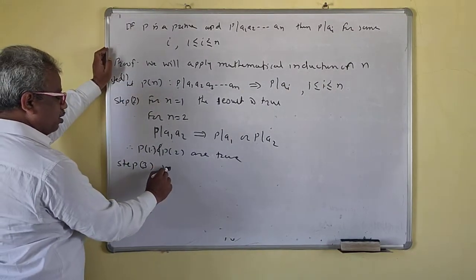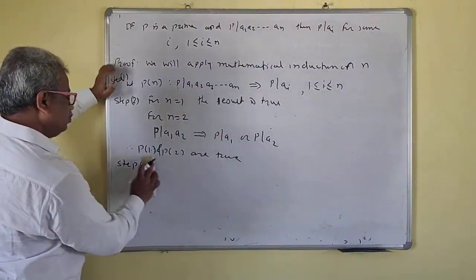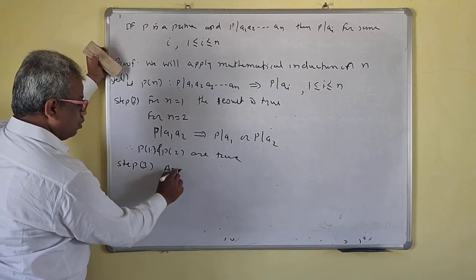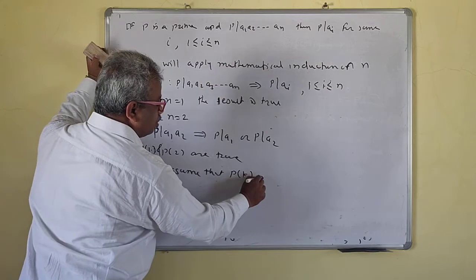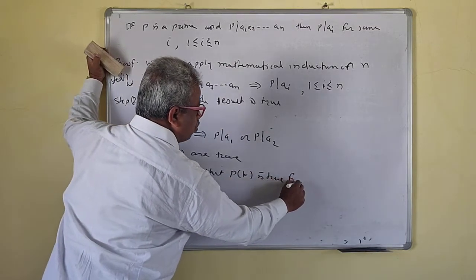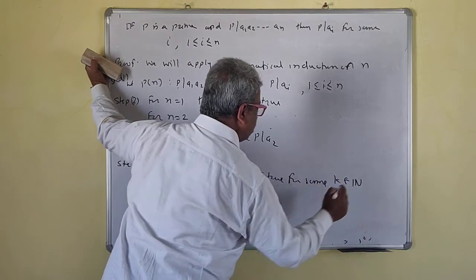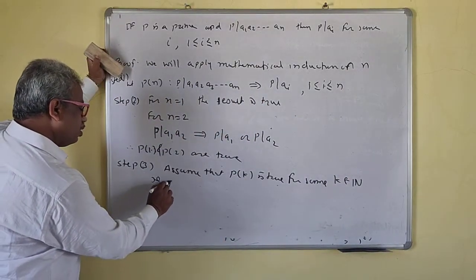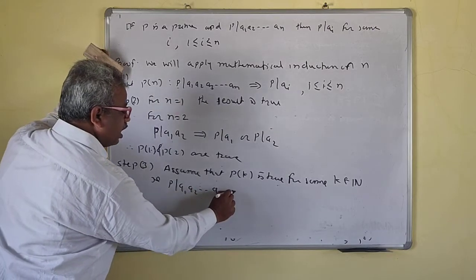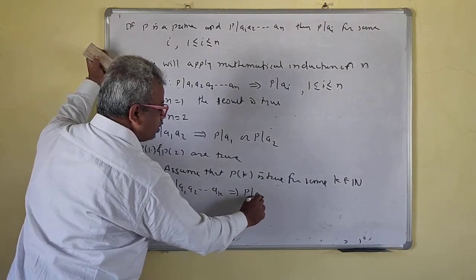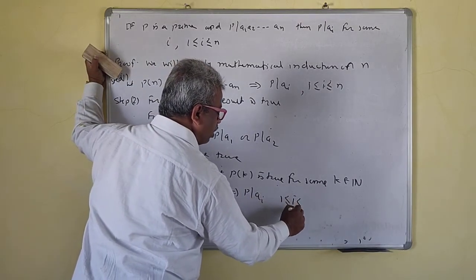Assume that Pk is true for some k belonging to n. That is, P divides a1 a2 up to ak implies that P divides ai, for 1 less than or equal to i less than or equal to k.